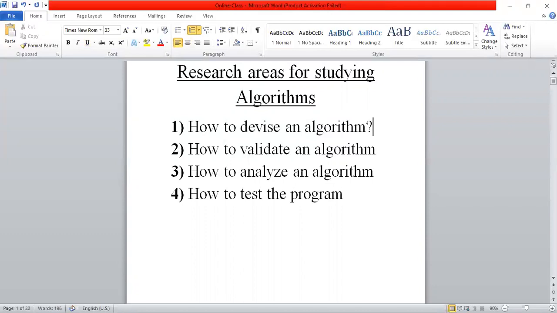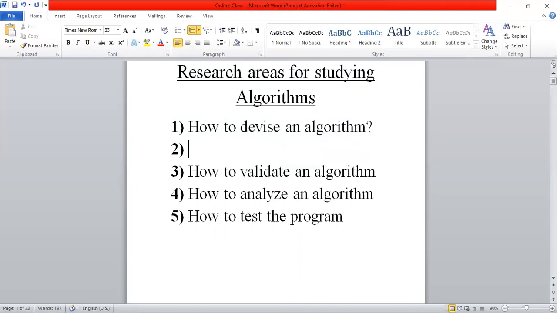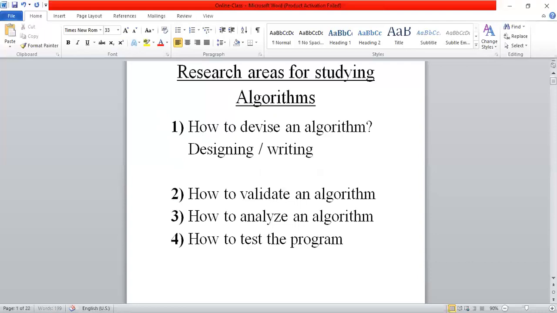Now, first one is how to devise an algorithm. I will explain one by one. Devise means either designing or writing an algorithm. Suppose any problem is there, if you want to solve the problem by using a computer, we are supposed to write a program. Is it clear now? But writing a program directly is not a good habit, not good practice. You have to write an algorithm.